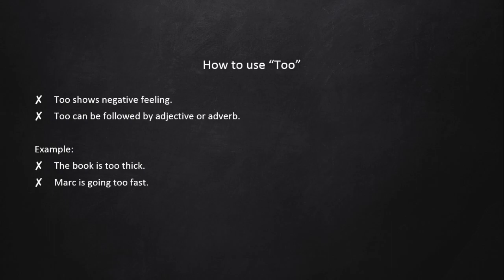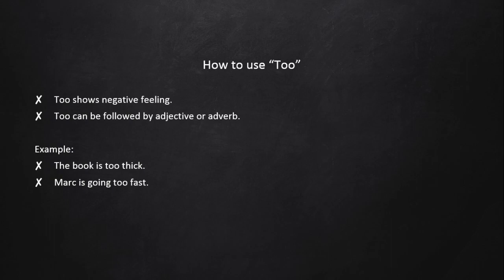The second one, Mark is going too fast. Fast in the sentence is an adverb because it explains the verb going. Because he is too fast, I cannot catch him up.